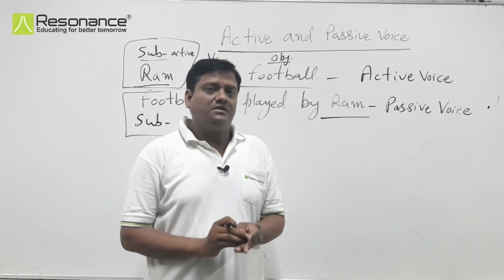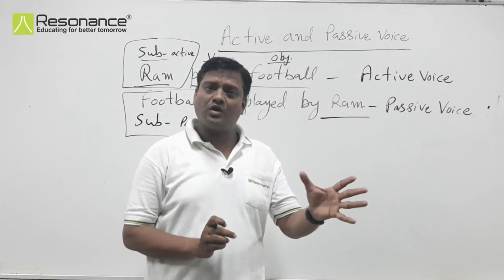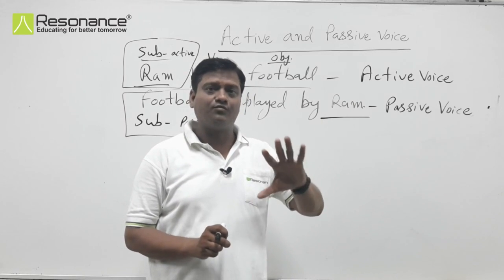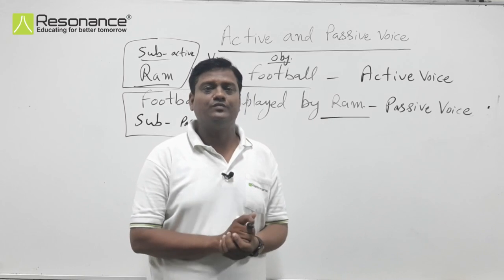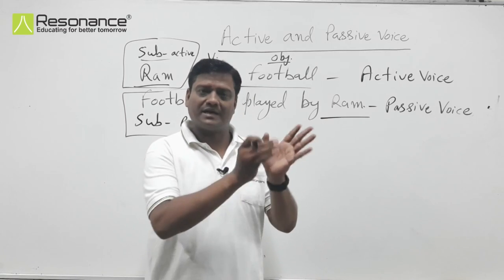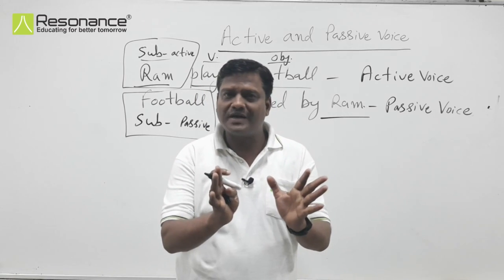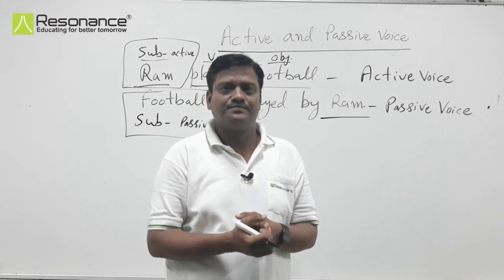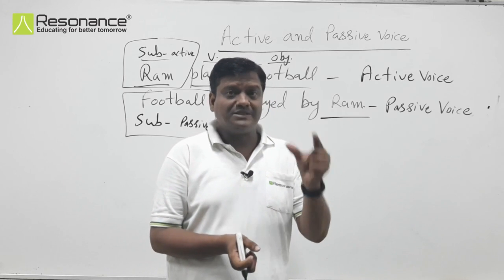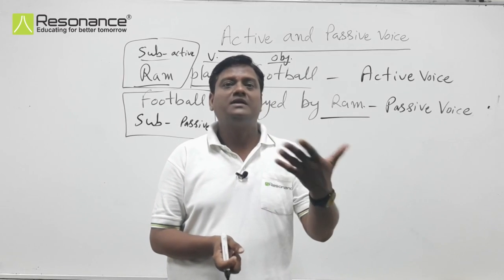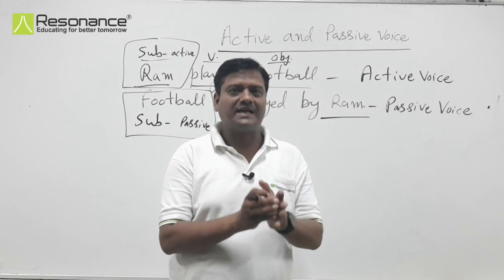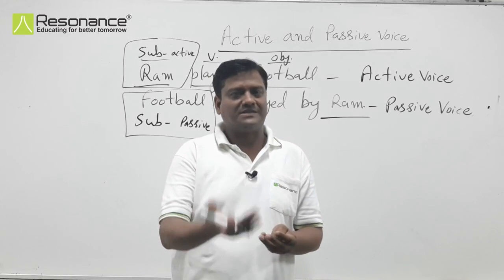So, when in the sentence the subject is the doer of action, then we will say that the verb is active, the subject is active. So, the sentence will be in active voice. But in passive voice, the subject is not the doer of action, the object is the doer of action. So, the subject is passive, so the verb will be called in passive form. So, the sentence will be called passive voice.